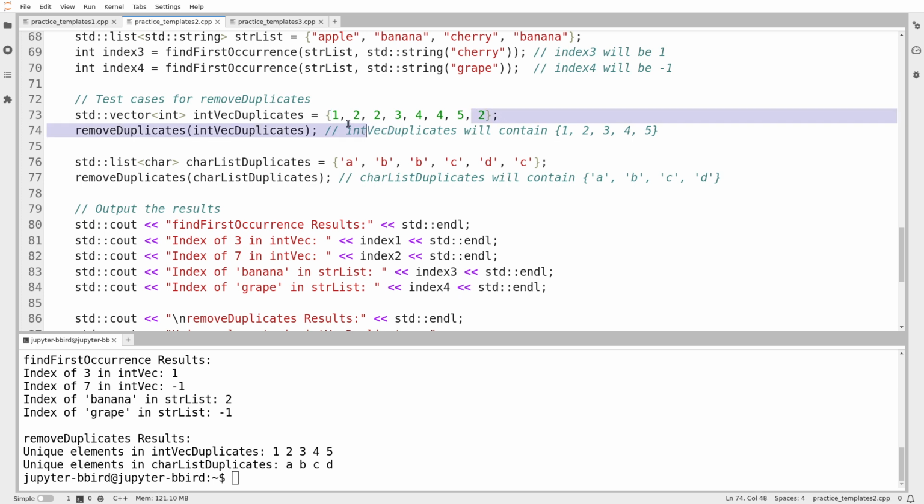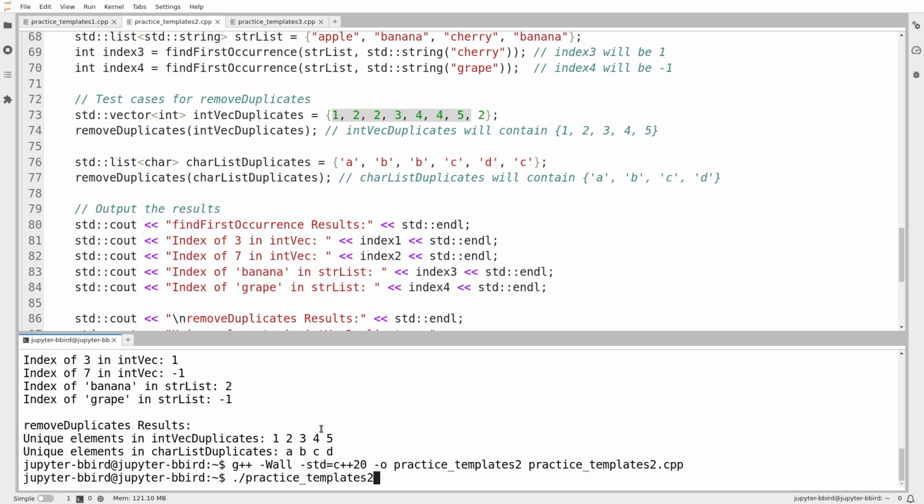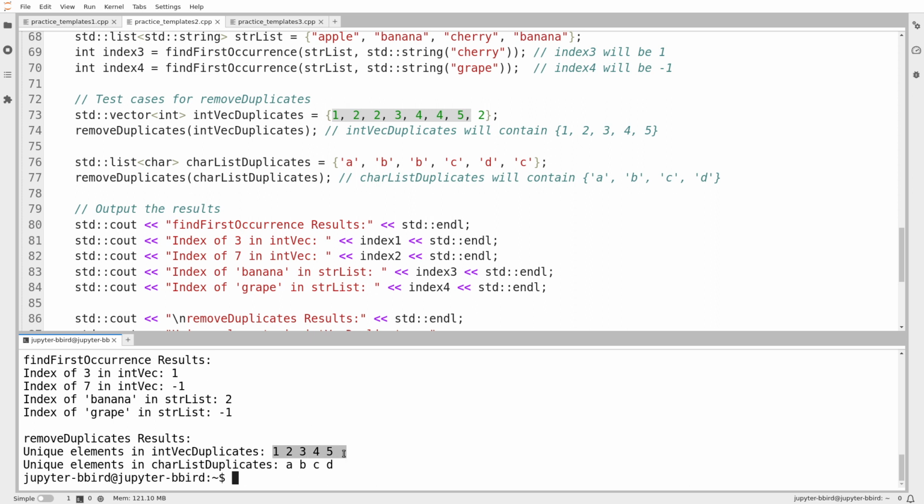This test case by itself is a little bit suspicious, because here there are duplicates, but they're all next to each other, which means maybe my code isn't working correctly. Like maybe it doesn't handle the case where the duplicates are far apart. So I do want to test that. It does look like it works. I'm going to call that as complete as well.